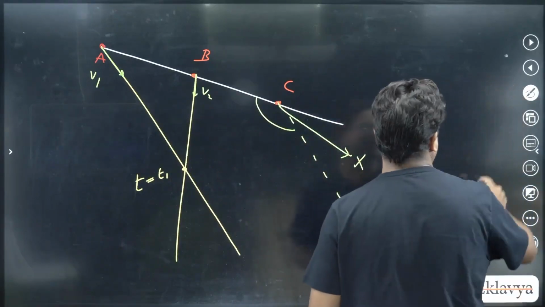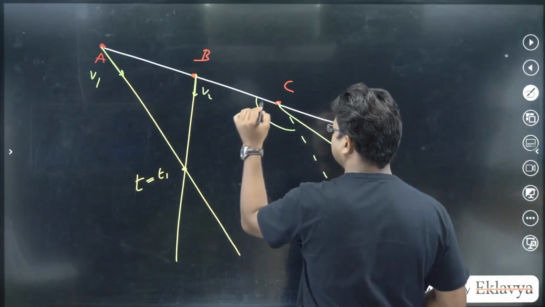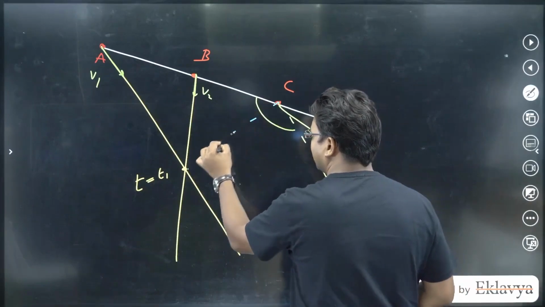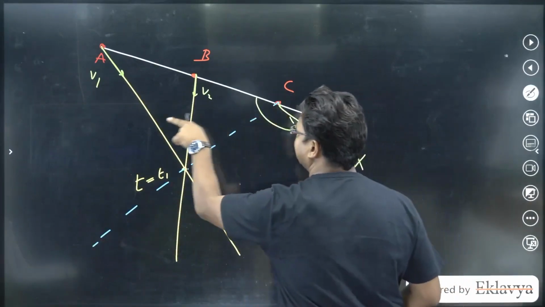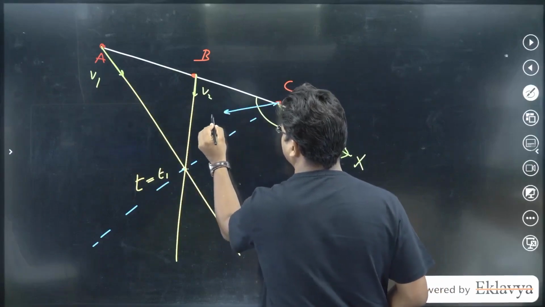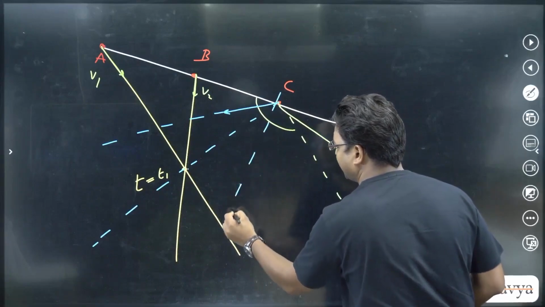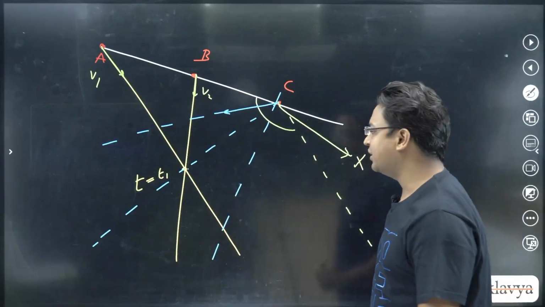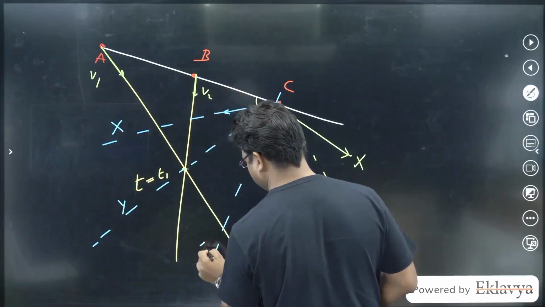Even this angle can be split into two regions. Those two regions would be like if I join this point and this point. So there is a possibility that C is going in this direction, this could be a possible trajectory of C, or C may be going in this direction, this could be another possible trajectory of C. So there are three different trajectories I have made. Let's say this is X, this is Y, this is Z.